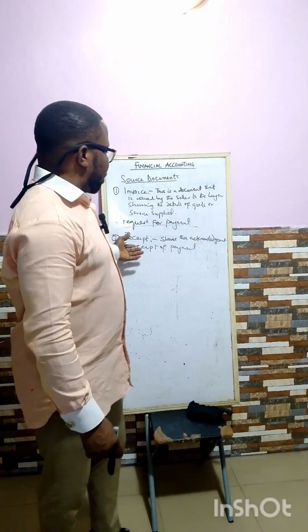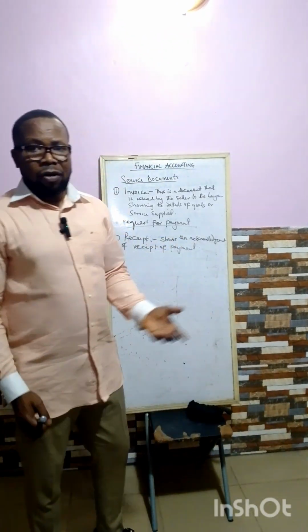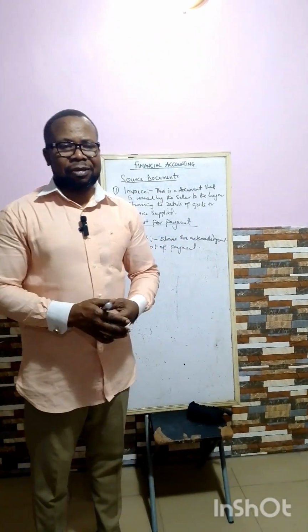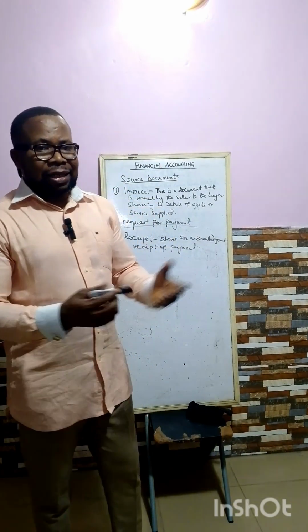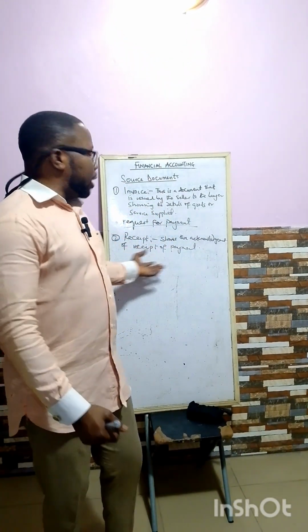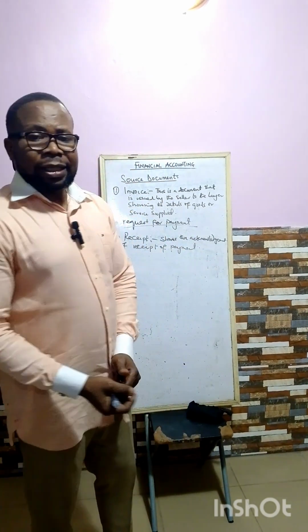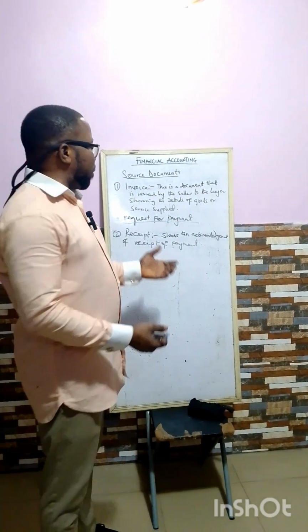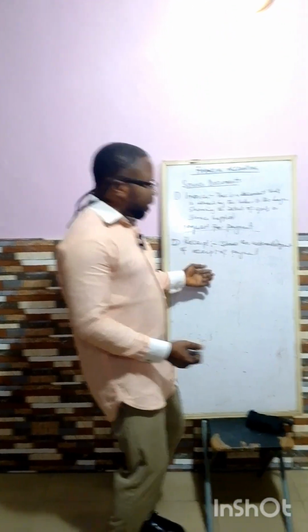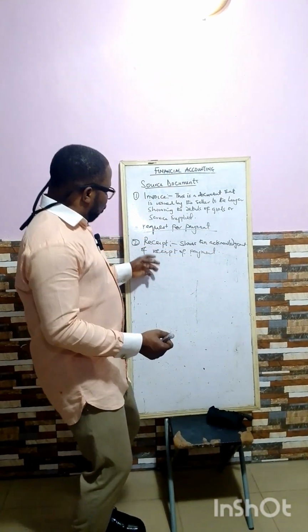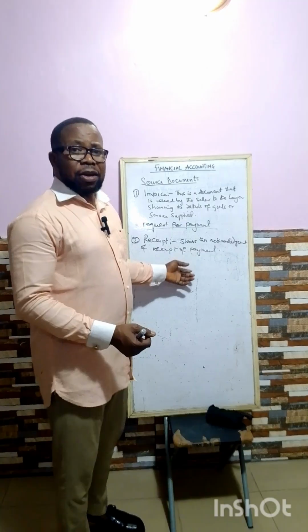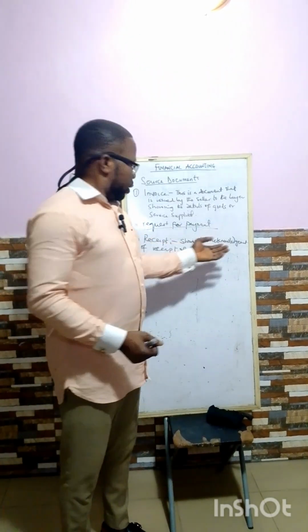After tí a bá ti ra ọjà or after tí a bá ti receive service rendered by the seller or supplier, tá a bá ti rajà tá a bá ti receive it, there is a need for payment. Payment ló máa tẹ̀lé. Tí a bá ti make payment tán, that is when a receipt is given. That is when a receipt is issued. This same way tí a fi issue invoice, bẹ́ẹ̀ náà ni a ṣe máa issue receipt.